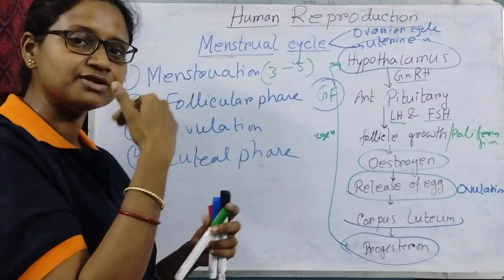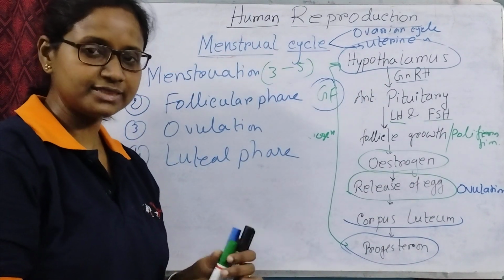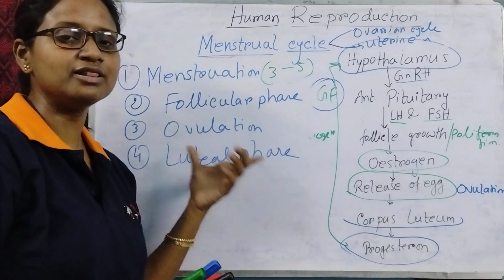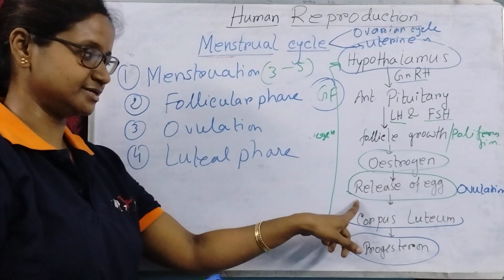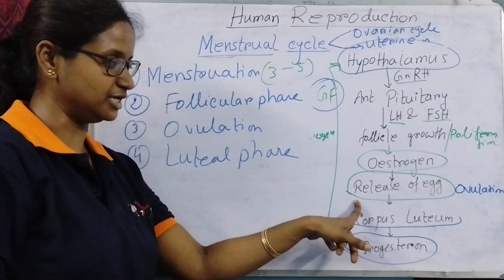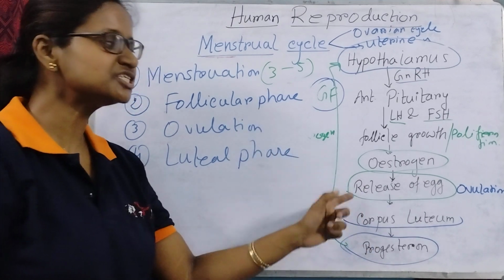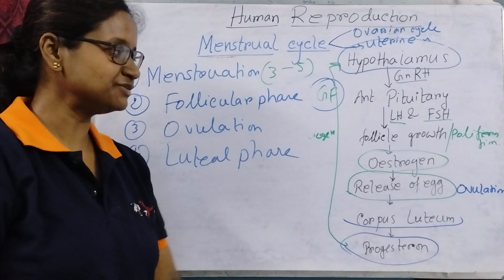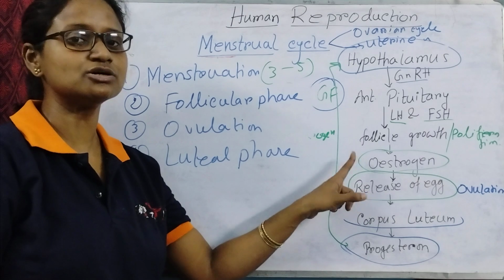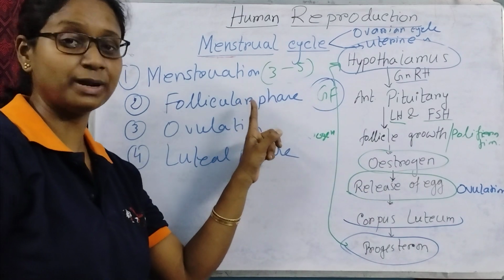Now the Graafian follicle is releasing the egg. That releasing of the egg is called ovulation. That is here in the flow chart. That is called ovulation. And that ovulation is occurring by the activity of estrogen. That estrogen is also secreted by the ovary, or by the follicles.